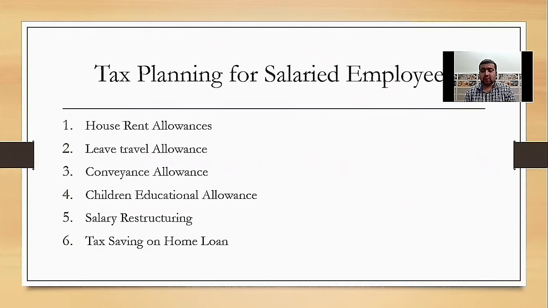After that, tax saving home loan. The principal amount of your home loan is also eligible for tax exemption under section 80C, but here you can save up to rupees 1.5 lakh. The interest part is separately eligible under section 24.